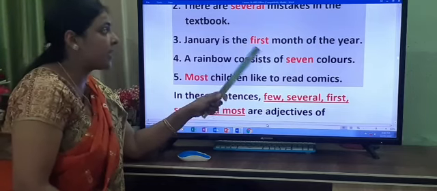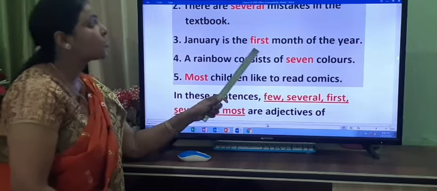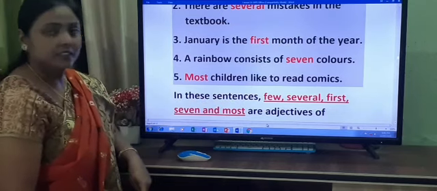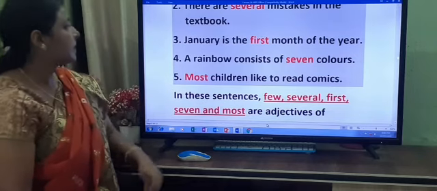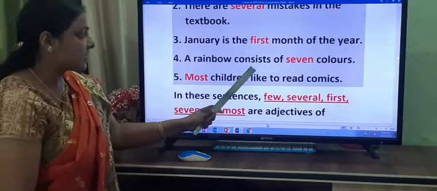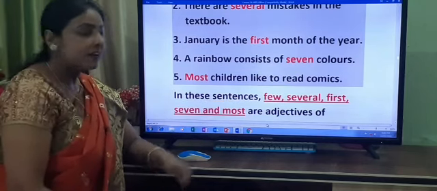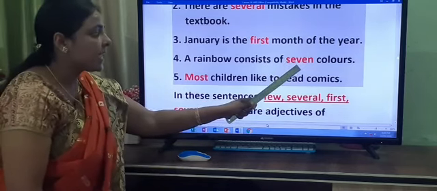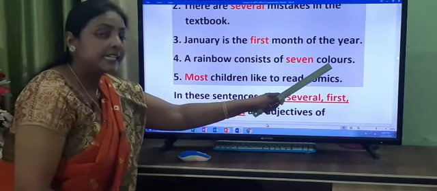Adjective of number. It qualifies the noun month. Number 4. A rainbow consists of 7 colors. How many colors, children? 7 colors. So, 7 is an adjective of number, which describes the noun colors.